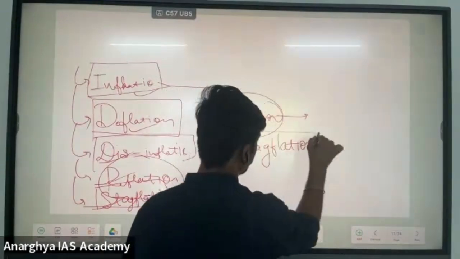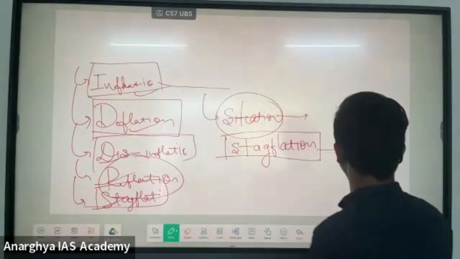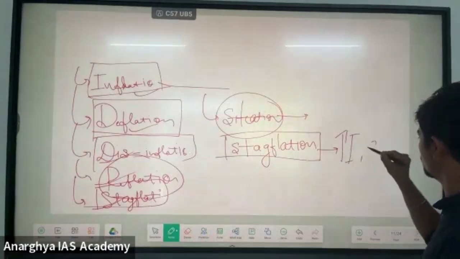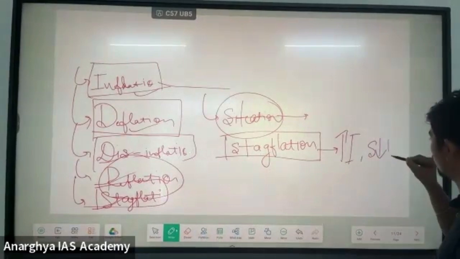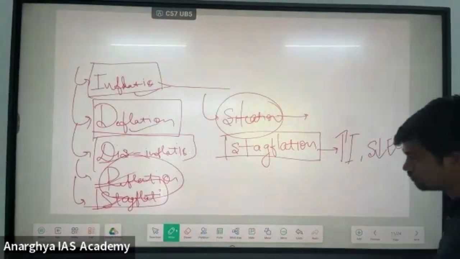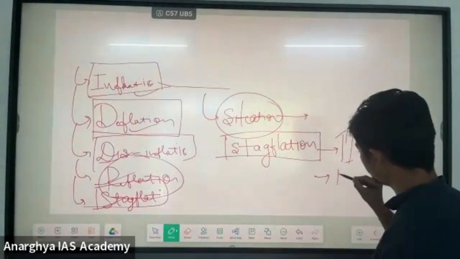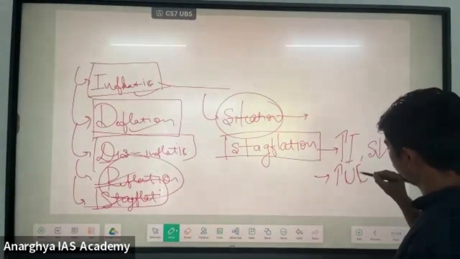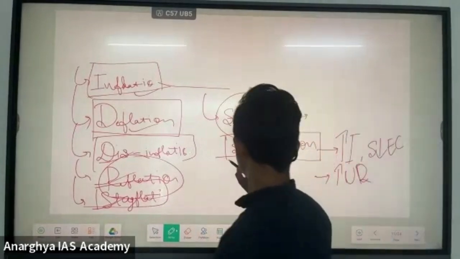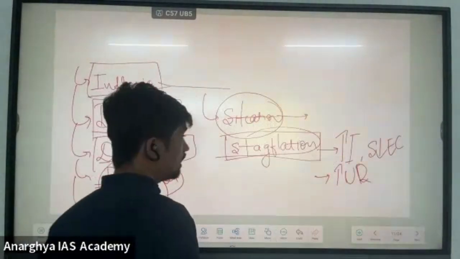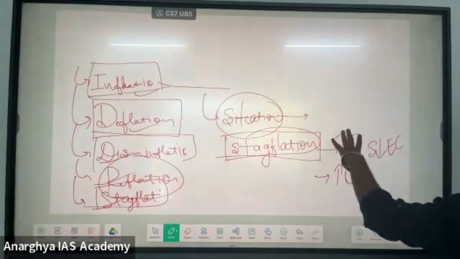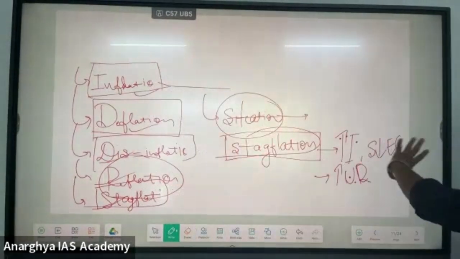The features are high inflation, slow or decreasing economic growth, and a high unemployment rate. There is a high unemployment rate, high inflation, and slow economic growth.